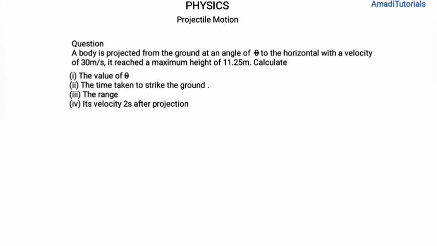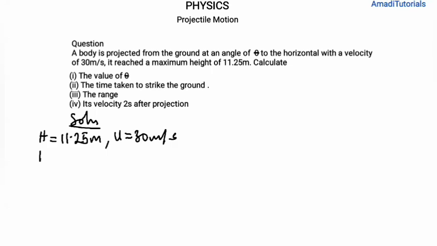So solution, we will first write out the parameters we've been given. We've been given the maximum height, h, equals 11.25 meters. We've been given the initial velocity, u, equals 30 meters per second. That's all we've been given. So to calculate the value of theta, we are going to use the formula for maximum height, since we have the value for maximum height.